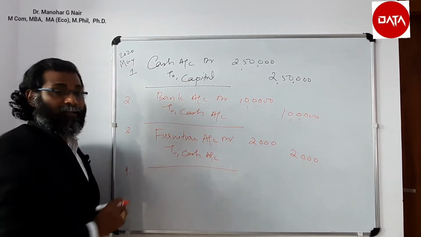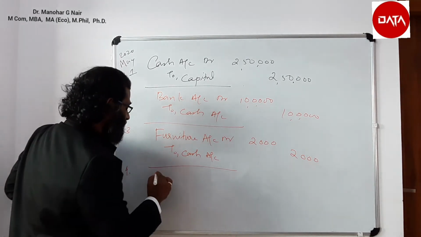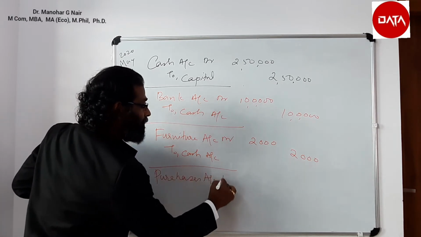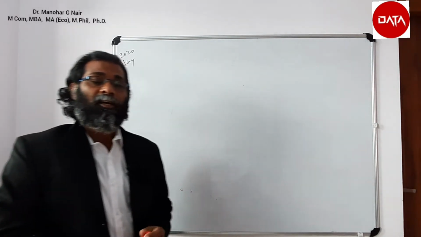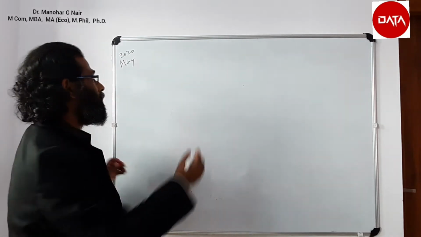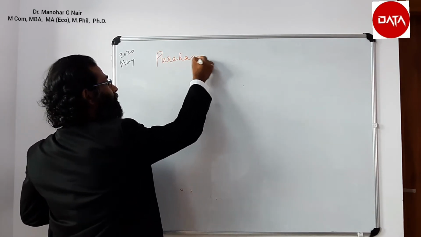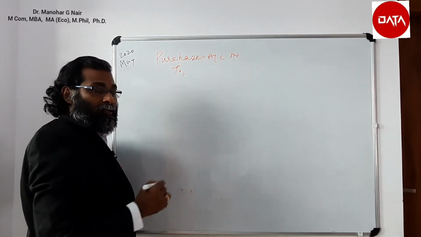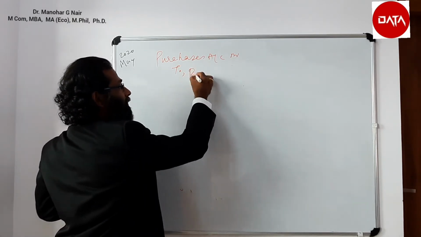The fourth transaction, on 4th May, is purchased goods from Arun. So the journal entry is purchases account debit to Arun account. The next transaction is purchased through check. So purchases account debit to bank account. Here goods come in, so purchases account is debited, and we credit what goes out. Check given, so the money goes out from the bank. So purchases account debit to bank account.